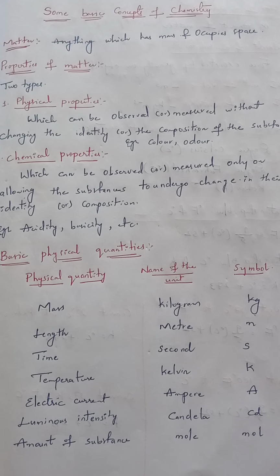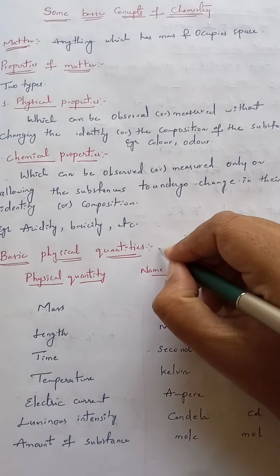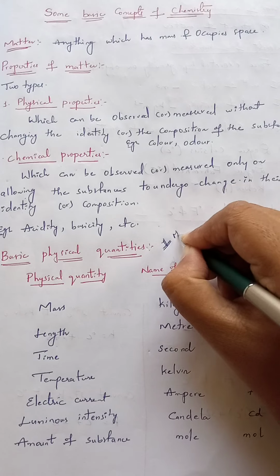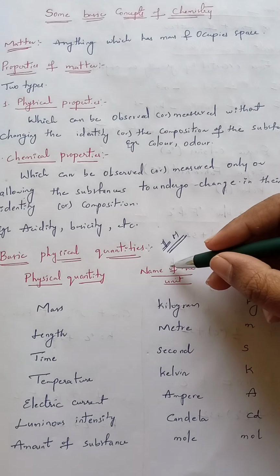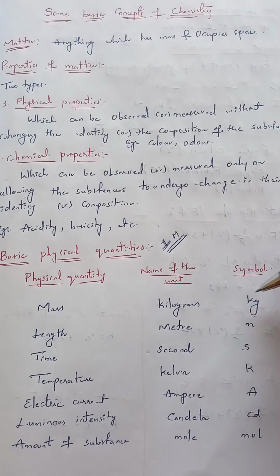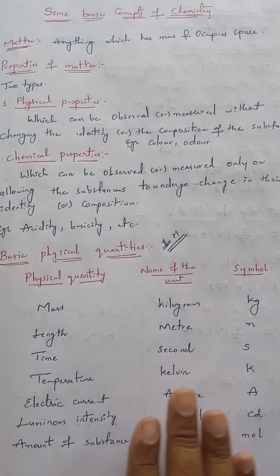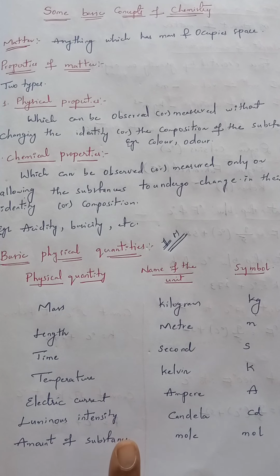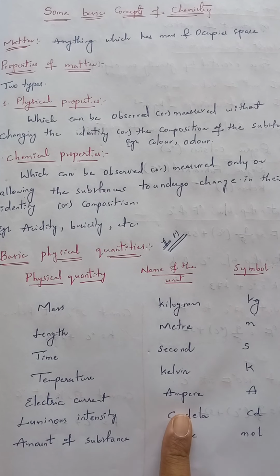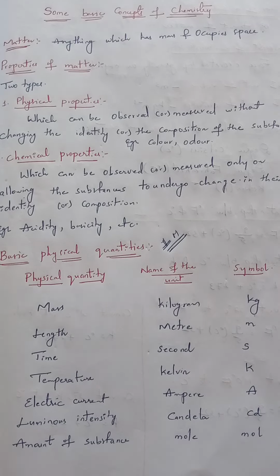These physical quantities and their units are very important for 1 mark. Either they can ask you to write the unit or the symbol of a physical quantity. This is very important for 1 mark. So there are 7 physical quantities, with their units and their symbols.